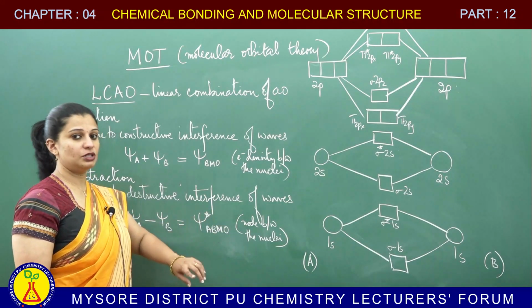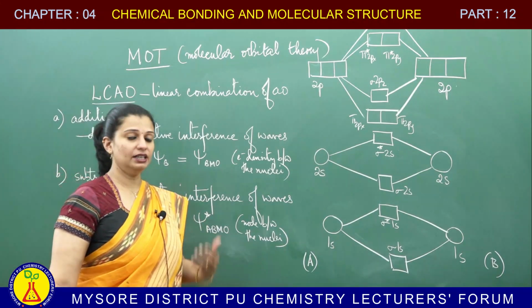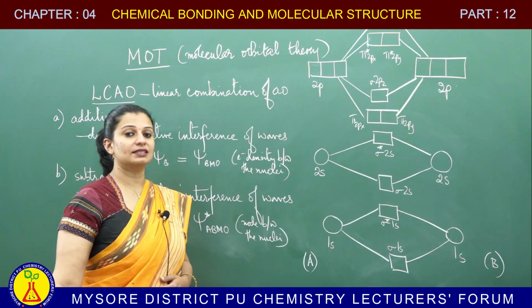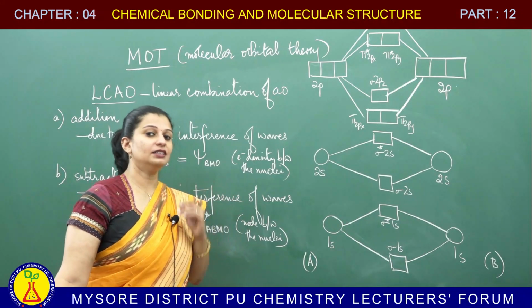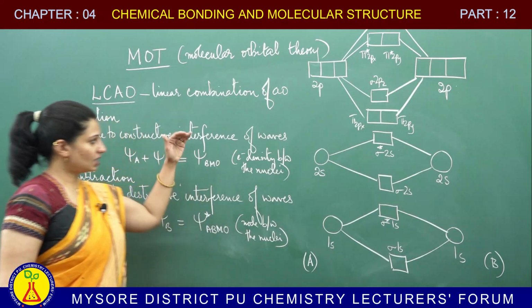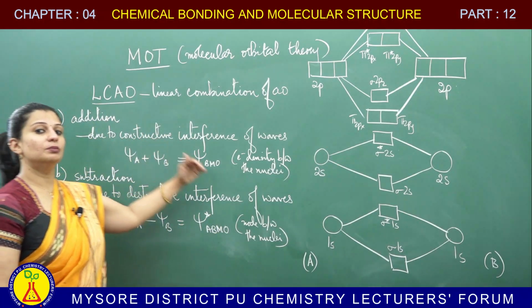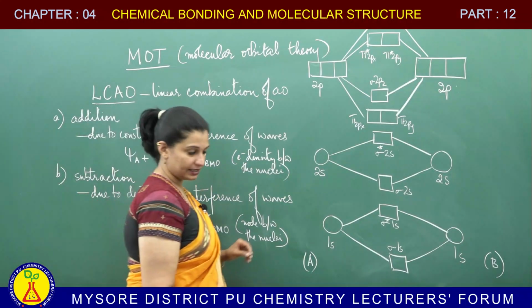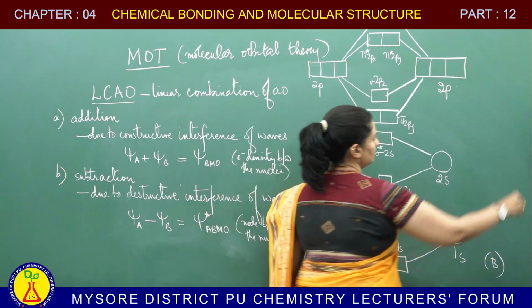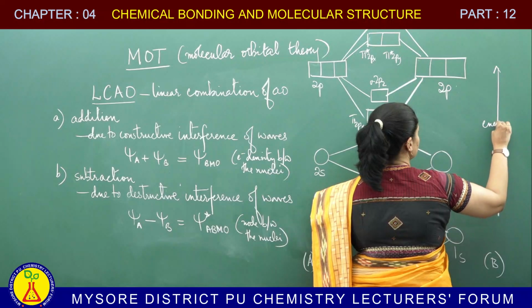When there is a node between the nuclei, the repulsion of the nuclei is very high and therefore that destabilizes the ABMO. When it destabilizes the ABMO, it is of higher energy. So, this is how atomic orbitals get converted or combined to form molecular orbitals. Now, this is the energy level diagram, and of course it is in increasing energy.